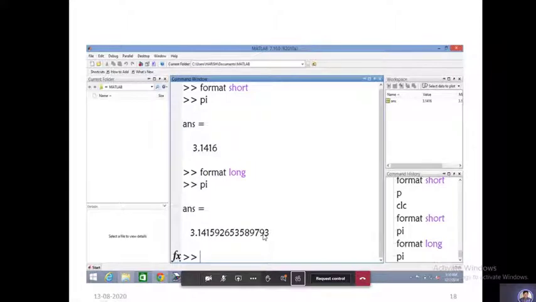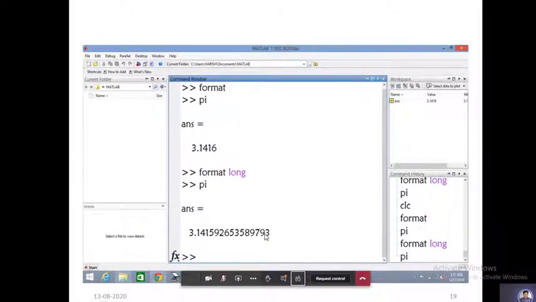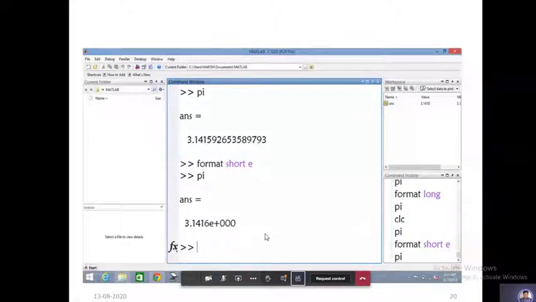Yes, sir. Okay. Now, coming to format E. If I go for format E, what is it going to do? It will take 3 to 4 decimal points, and the remaining value will be given as e power of something, e power minus 5 or e power plus 5, whatever it is. It will take 3 to 4 points after the decimal point and give the rest in power of e.